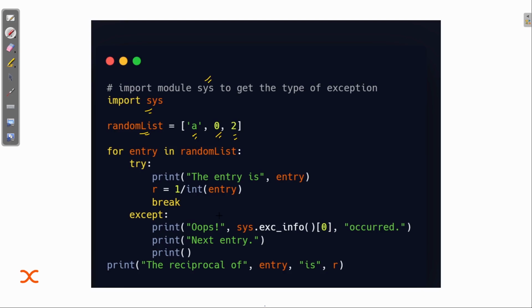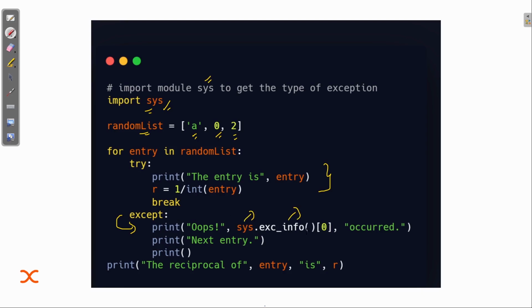What will happen if there is any problem inside this code? Then this except block will work. Inside the except we have several print statements. You can see "Oops", and then we call the sys module. If you remember, I've already explained that inside the sys module we have a function that deals with exception information.